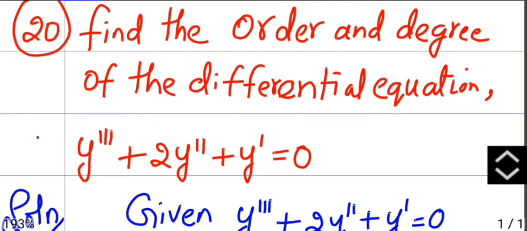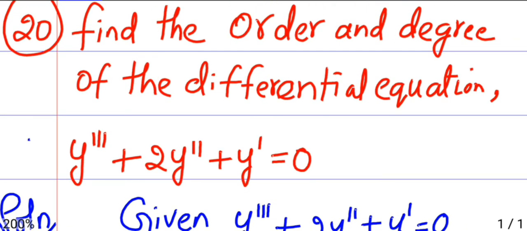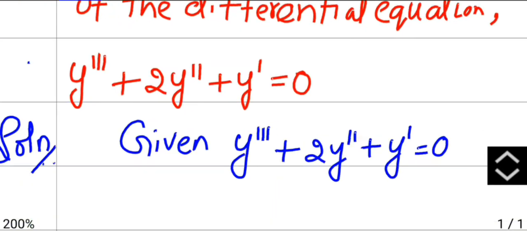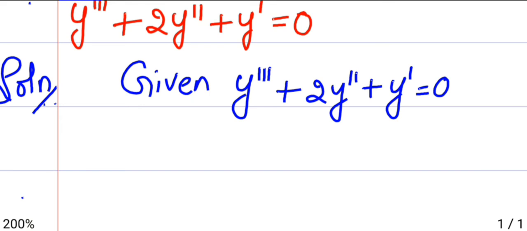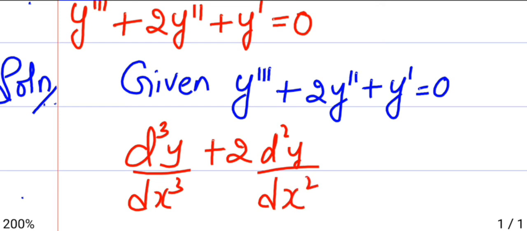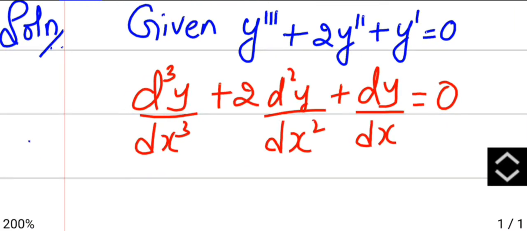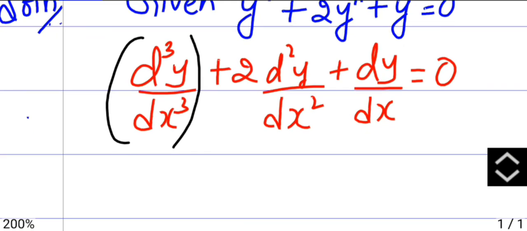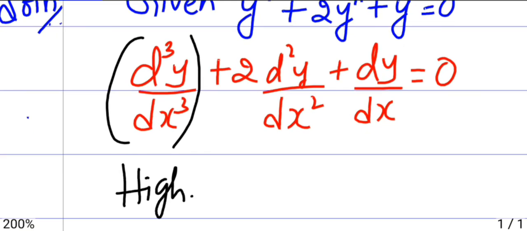Question number 20, find the order and degree of the differential equation y triple dash plus 2y double dash plus y dash equals 0. The same equation can be written in the form of d cube y by dx cube plus 2 d square y by dx square plus dy by dx equals 0. So here you have to check the order of the derivative, the highest order. What is the highest order here? It is 3.